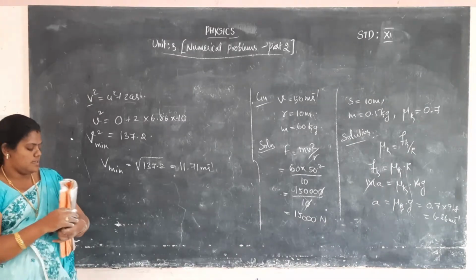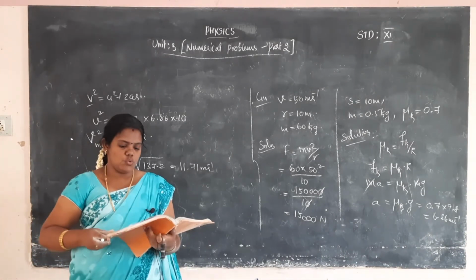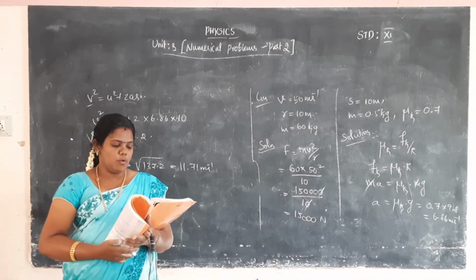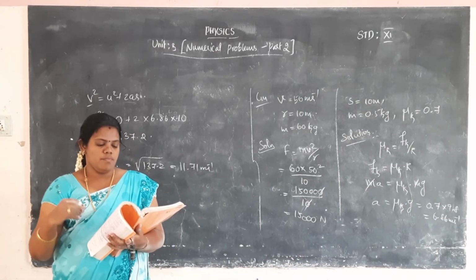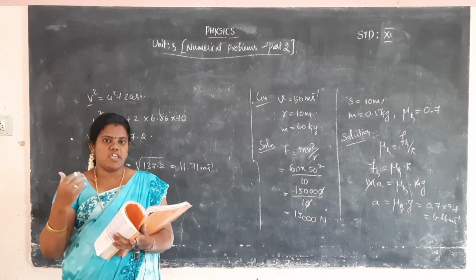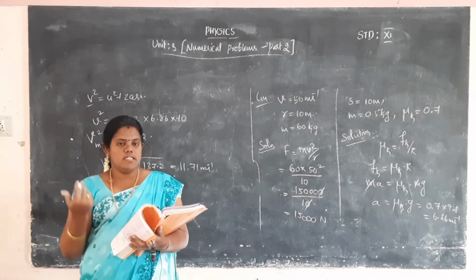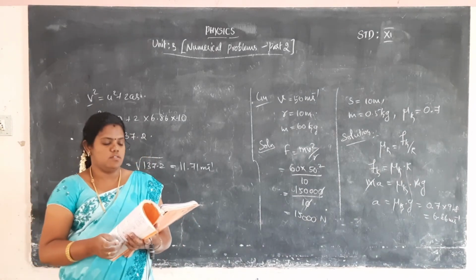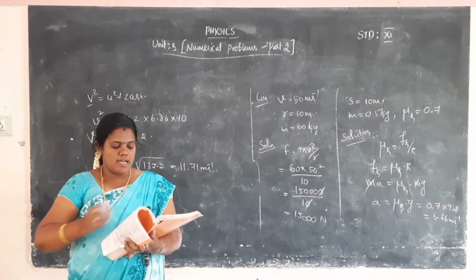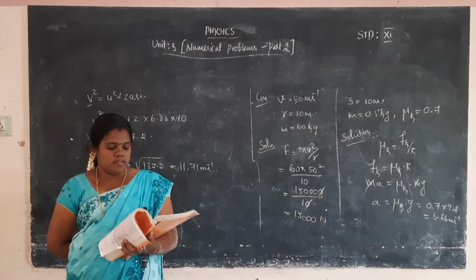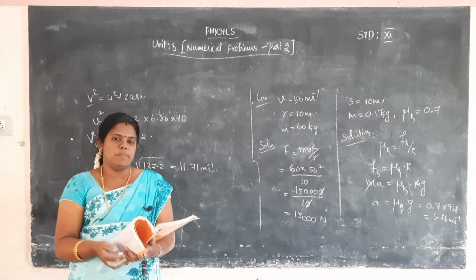Okay, this is the last problem. In today's session I explained problems 9 to 15. In the ninth problem, one football player kicks the ball, and we find the average kicking force. So substitute the t value, v value and m value, and easily calculate the kicking force. In the 10th problem, the mass value is given and one stone is attached to a string. The stone creates the centripetal force.